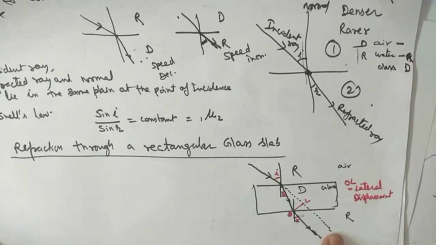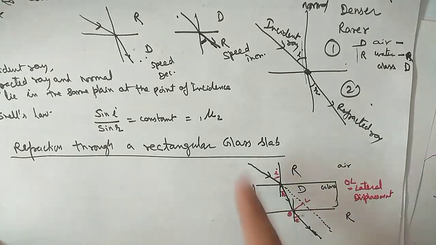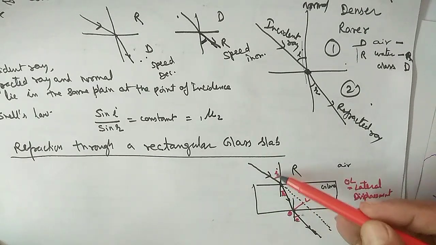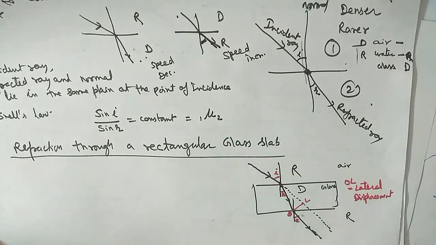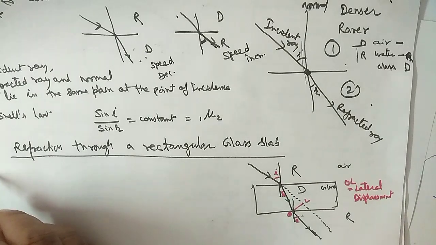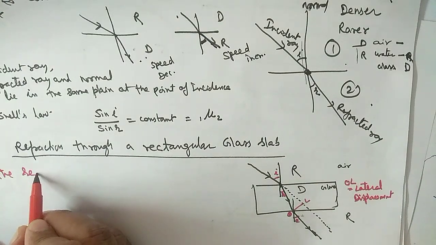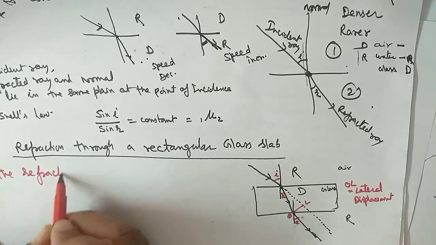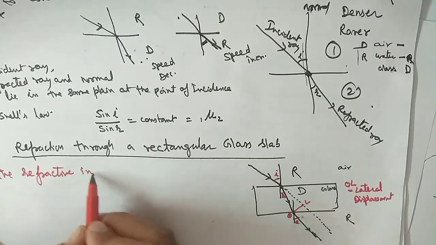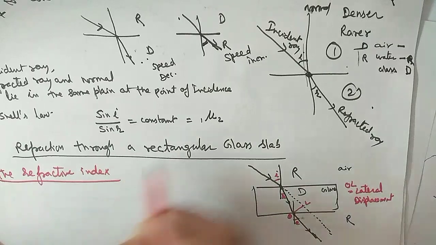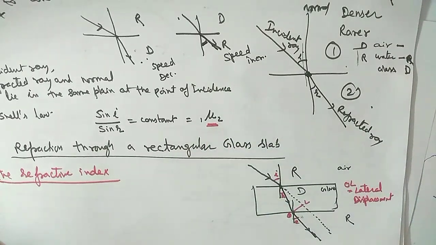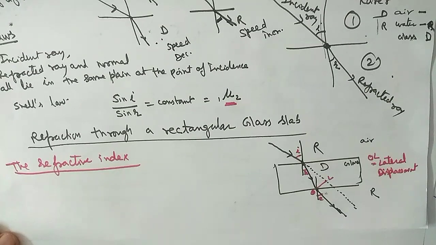Okay. Now on the basis of this, here we can find sin i upon sin r, that is the refractive index. If we talk separately about the refractive index, then how we can define it? The refractive index, okay, that is this one. It is the refractive index of the second medium and the first medium.